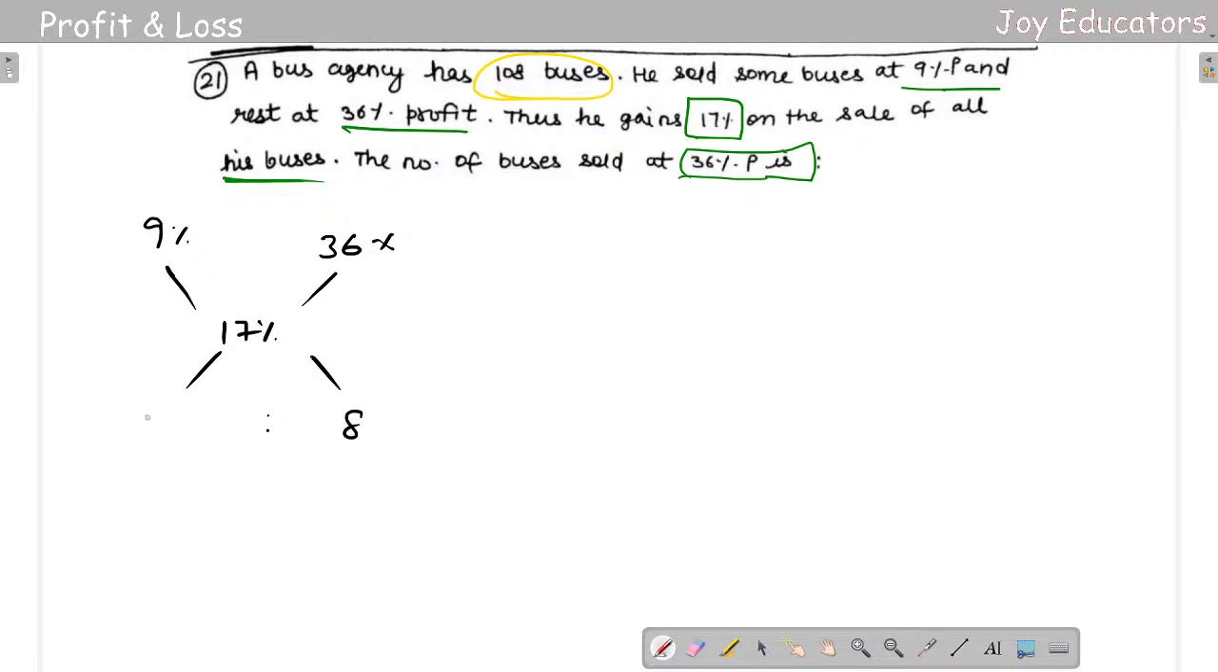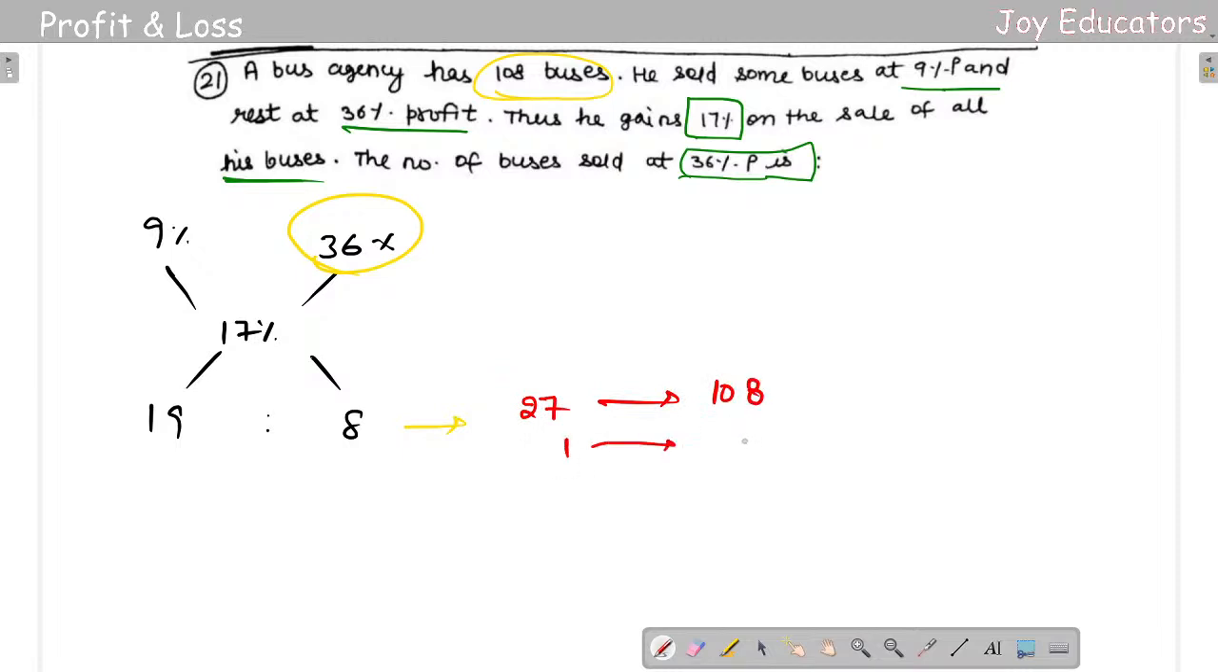36 minus 17 is going to be 19. Oh, and I need a profit of 36%. What I can do is just add this, go through. By adding this, you're going to get 27. For 27, I'm getting 108 buses.